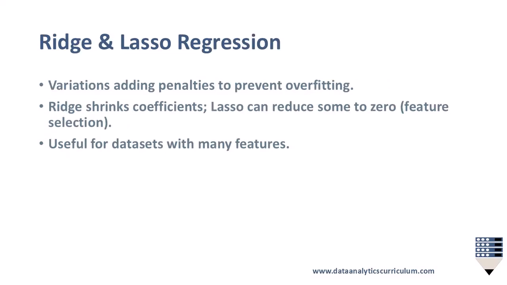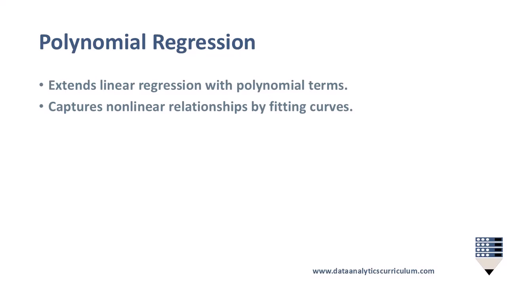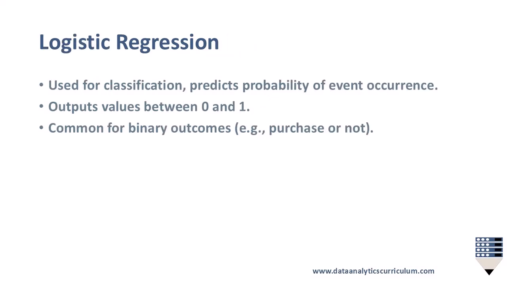Ridge and lasso regression add penalties to prevent overfitting. Ridge shrinks coefficients, while lasso can reduce some to zero, helping with feature selection. These methods are useful for datasets with many features. Polynomial regression extends linear regression with polynomial terms, capturing nonlinear relationships by fitting curves. Logistic regression is used for classification, predicting the probability of an event occurring. Outputs range between 0 and 1, making it common for binary outcomes, like whether a customer will purchase a product.